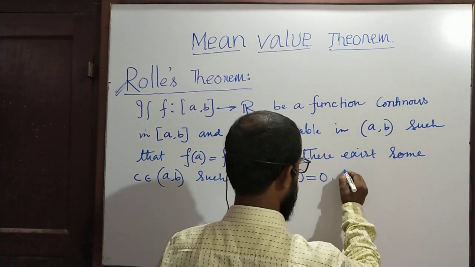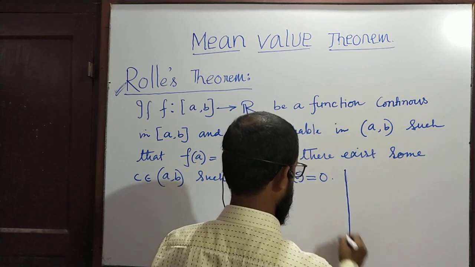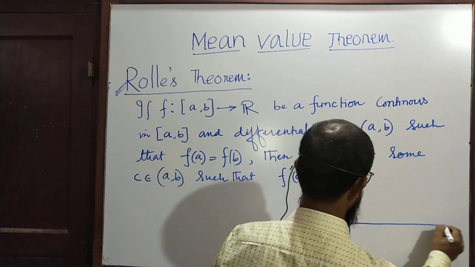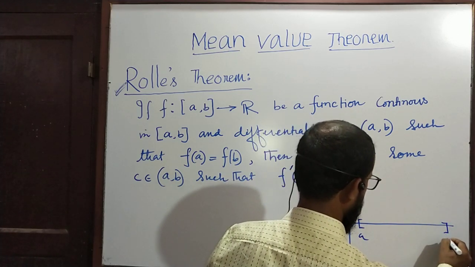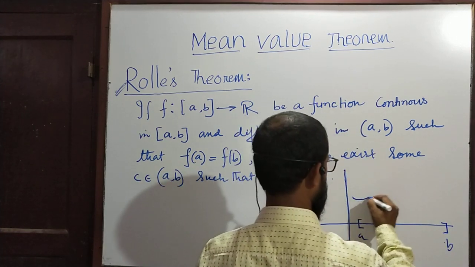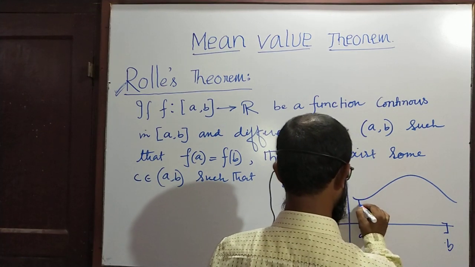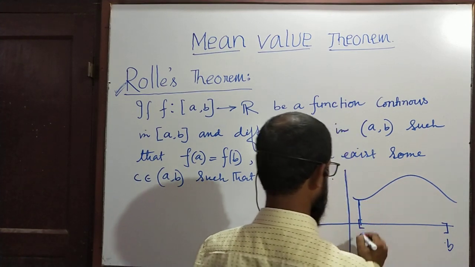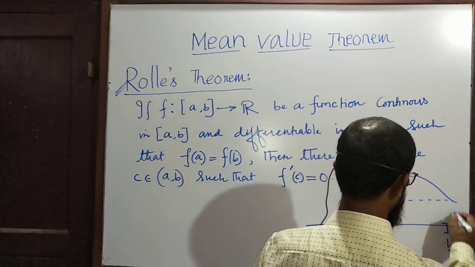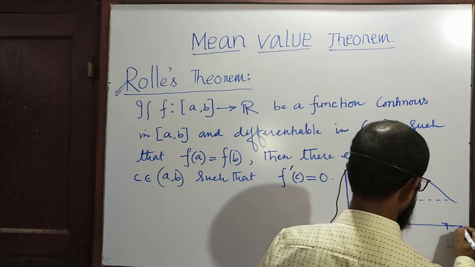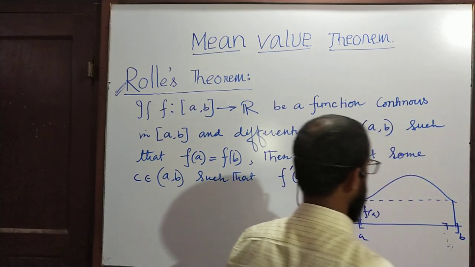Or suppose this is your domain, the closed interval AB. A function is defined in this closed interval, and given that at the point A the functional value is f(a), and at the point B the functional value is f(b).